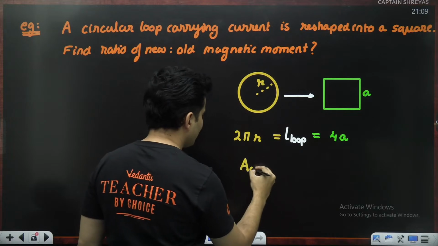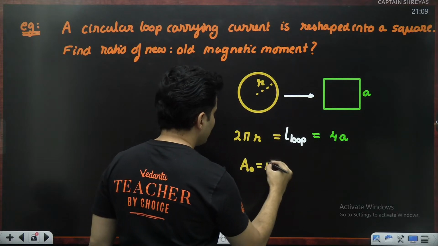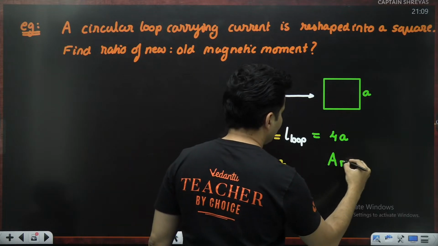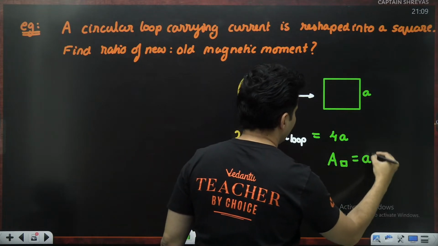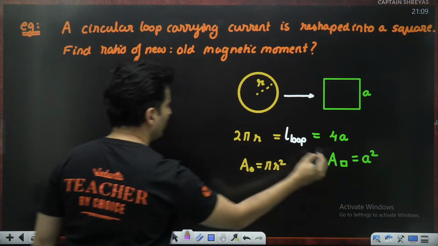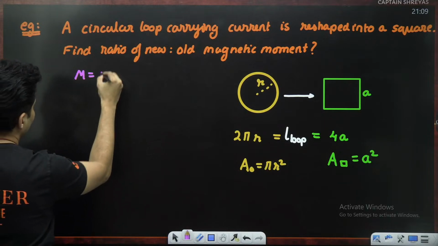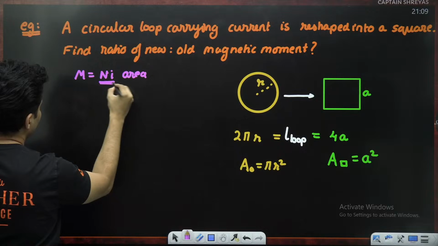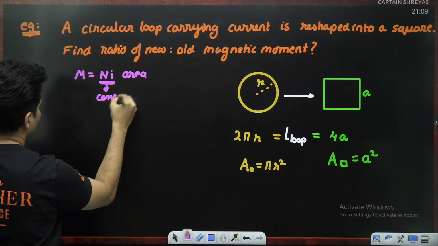The area of the circle is pi r square, and the area of the square is a square.